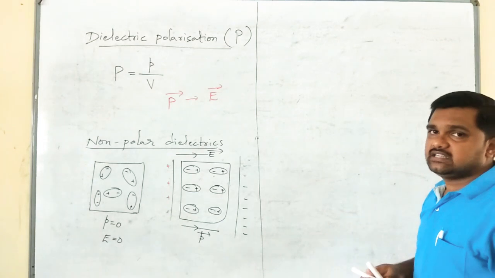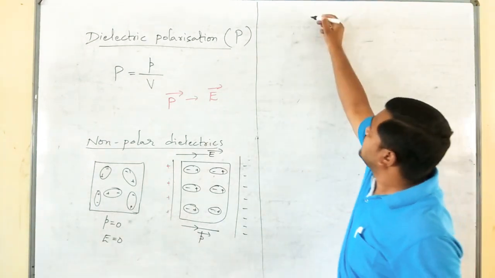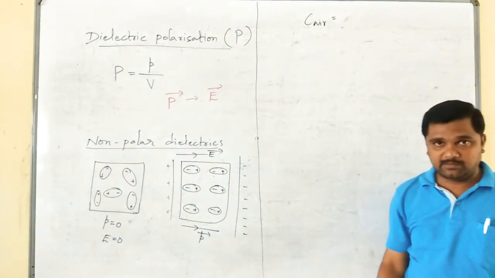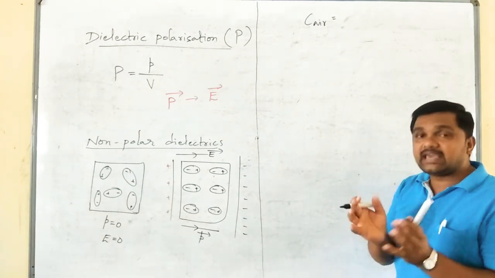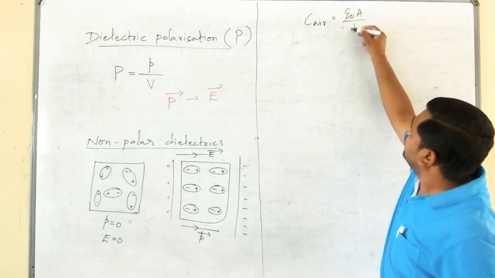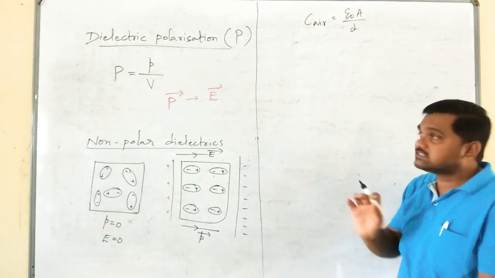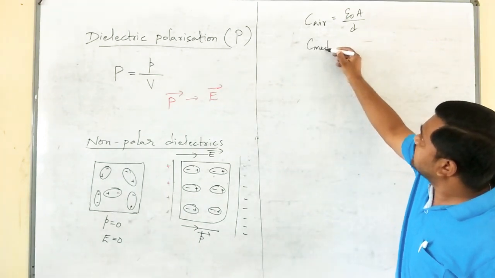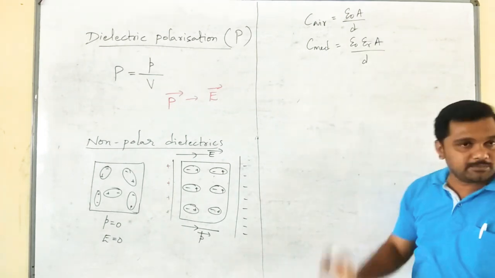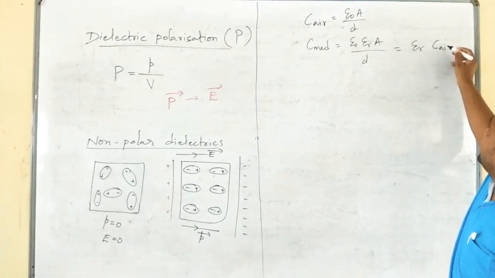So, in my last class I said that C air, that is the capacitance of a parallel plate capacitor with air between the two plates, is given by epsilon naught A over D. Similarly, when the air is replaced by some other dielectric substance, then C medium is equal to epsilon naught epsilon r A over D. It can also be written as epsilon r times C air.